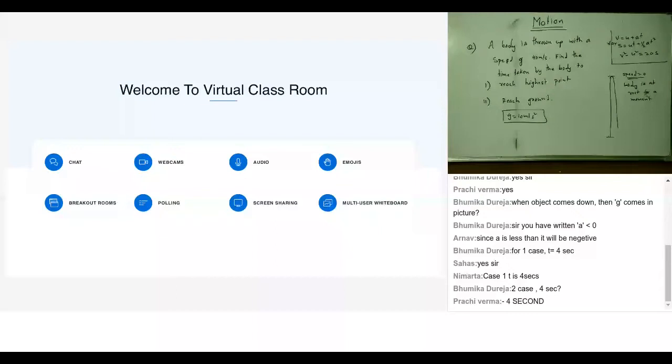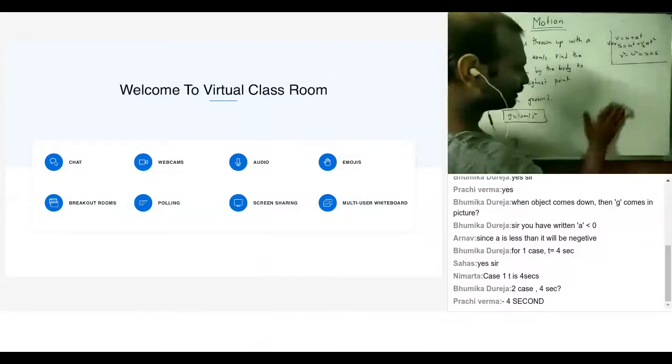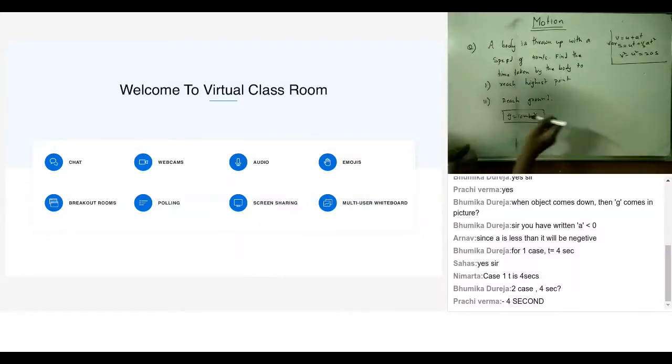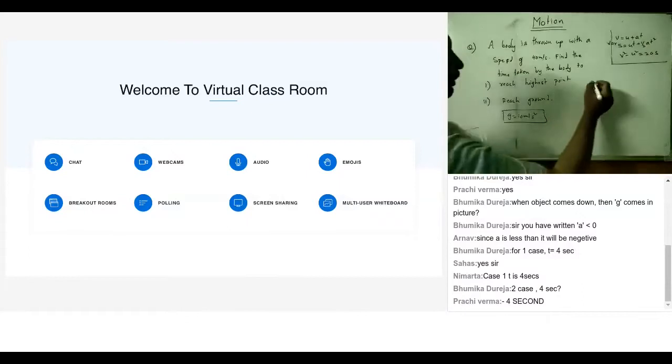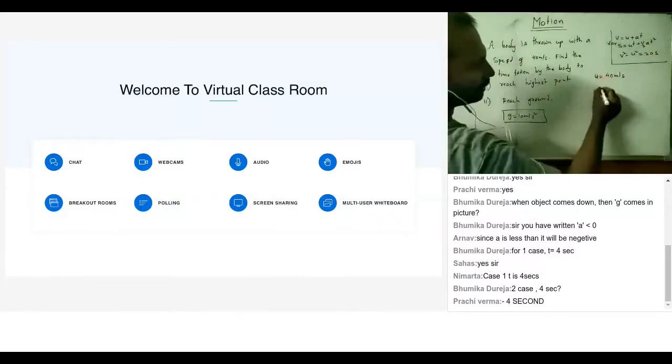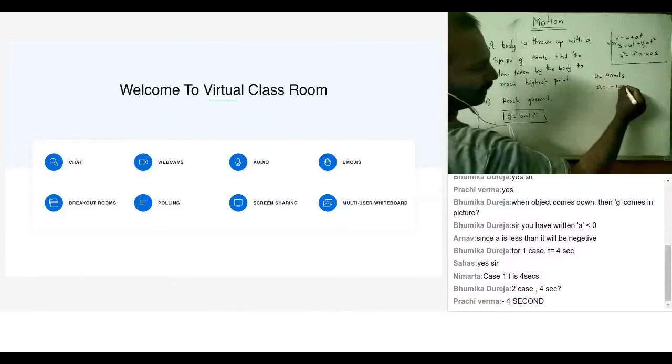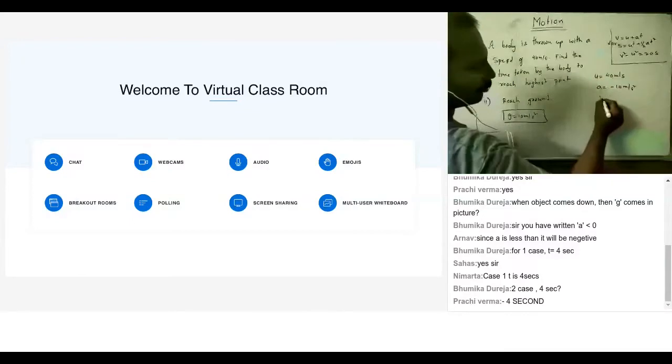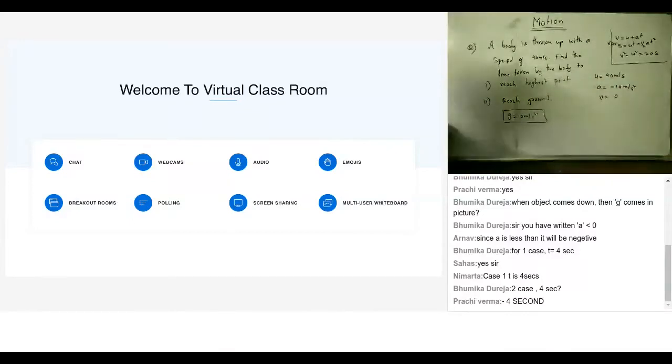Okay, let me do this. Of course, most of you got it right. What all things do we know? It's thrown up. First case. What is the initial velocity? It is thrown up at the speed of 40 meter per second, so it is upwards 40 meter per second. What is the acceleration? Minus 10 meter per second square. What is the final velocity? 0.